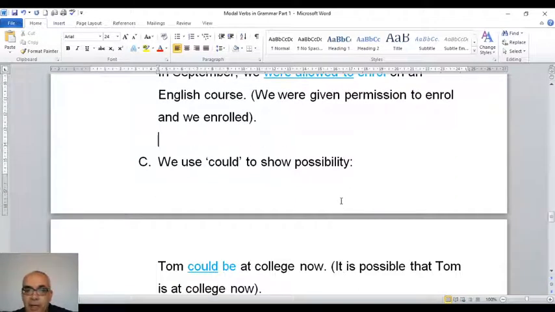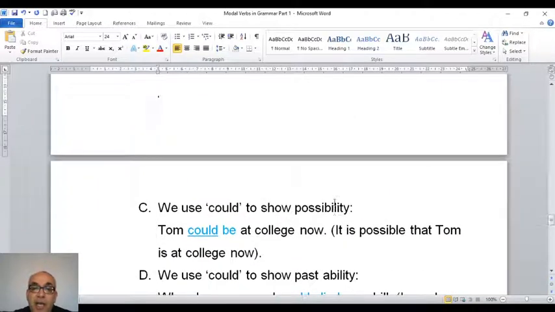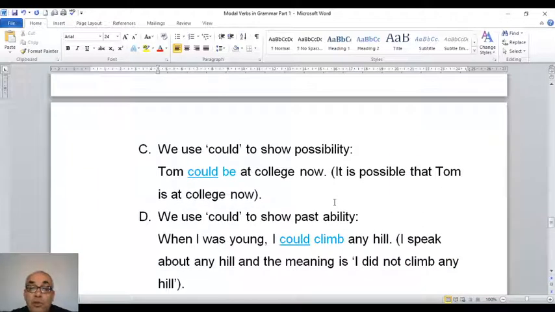Number C, I have to go to the next page again. We use could to show possibility. Tom could be at college now. So what's the meaning of could be? It means it is possible that Tom is at college now.